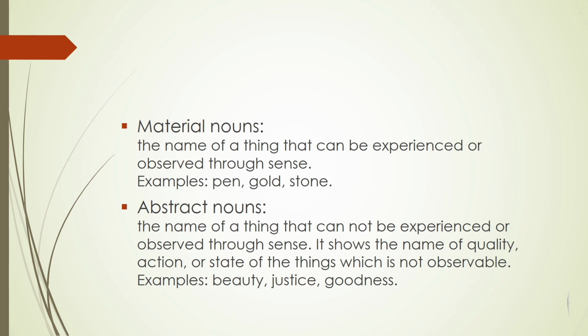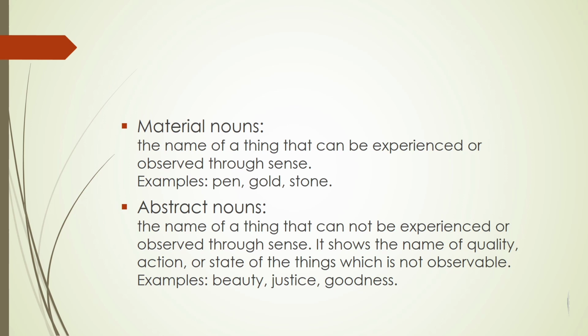Now moving toward the fourth kind of noun, which is abstract noun. It is the name of a thing that cannot be experienced or observed through the senses. It shows the name of a quality, action, or state of things which is not observable. So abstract nouns are the opposite of material nouns. They are things that you cannot touch. Abstract nouns are ideas, concepts, and feelings.